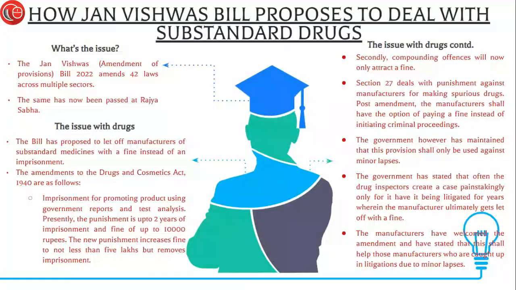Now let's come to section 27D, which is the section in which an amendment is proposed. So section 27D covers any offense which is not covered under category A, category B, and category C. So let's see what the amendment is here. The second amendment, which has attracted the most scrutiny so far, will change section 32B, subsection 1 of the 1940 Act to allow compounding of the offense under section 27D. So the offense under section 27D is made compoundable by making a change in another section, which is section 32B, subsection 1.